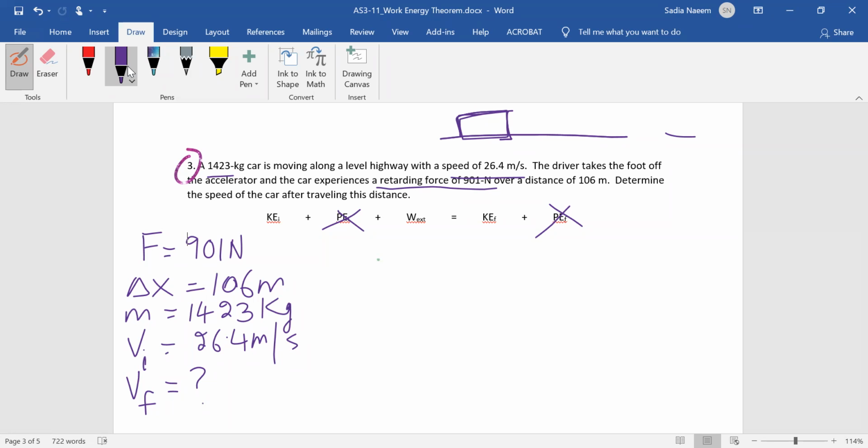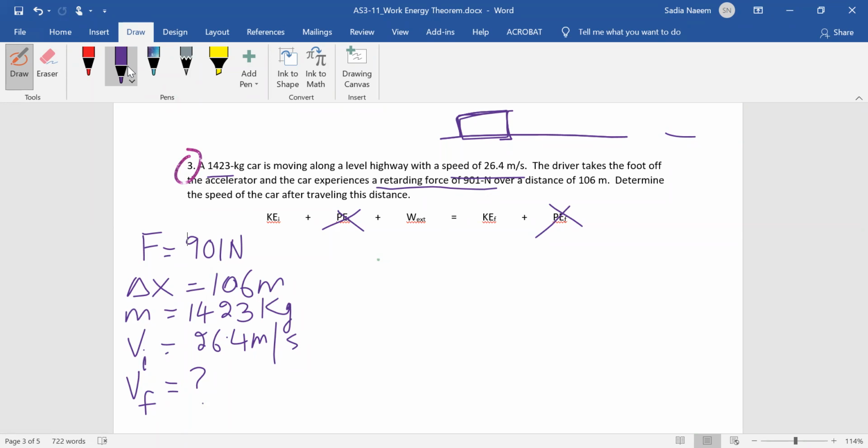Do we have KE initial? Yes, the car is moving initially. Do we have W external? Yes. There's this retarding force that is slowing the car down. That's going to do the work done. That's the force that's doing the external work. And then we are looking for KE final. We're looking for V final.